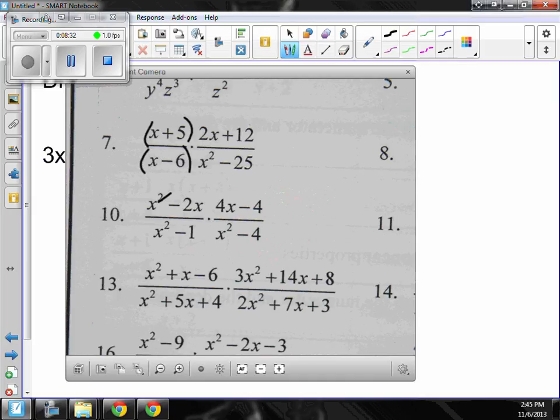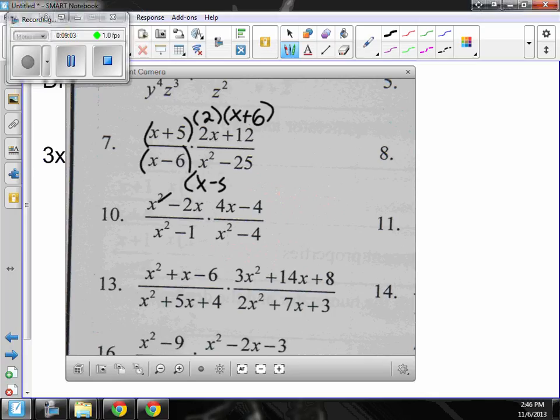All right, what about the 2x plus 12? I can pull out a 2. So I put a 2 in parentheses. If I pull out a 2, what's left? X minus 6. Oh, plus, sorry. Okay, does this one factor? Nothing comes out, but it is a difference of squares.